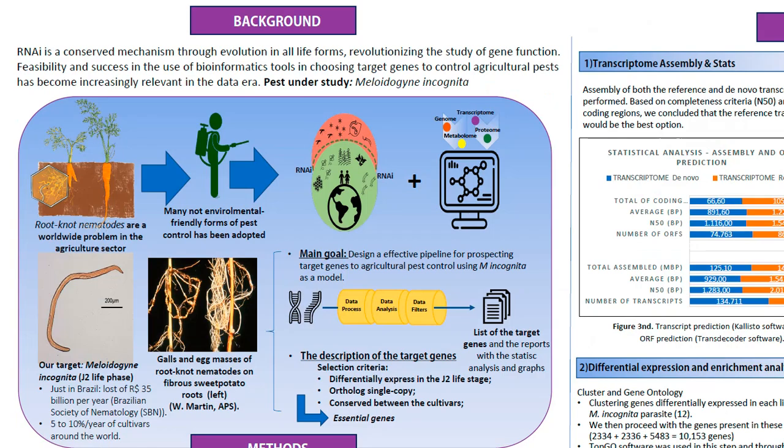Today, a large number of crops worldwide are affected by root-knot nematodes. They are considered the most widespread and destructive plant parasitic nematodes and can cause an estimated loss of 25 to 50% of wide areas of cultivated land. Many measures that are not environmentally correct are being used to control this species.